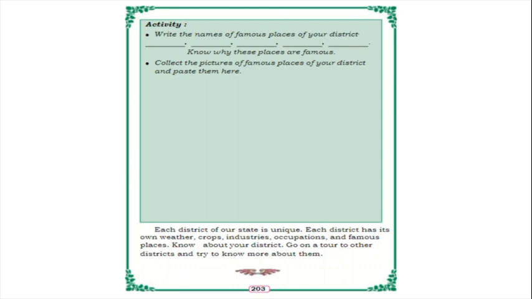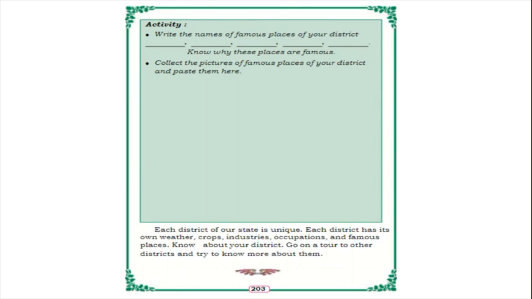Even occupations also: some people do making baskets, pottery, fishing, agriculture. Many different types of occupations are there. And famous places, like in Hampi the stone chariot, in Bijapura Gol Gumbaz. According to their district, the famous places are all different.